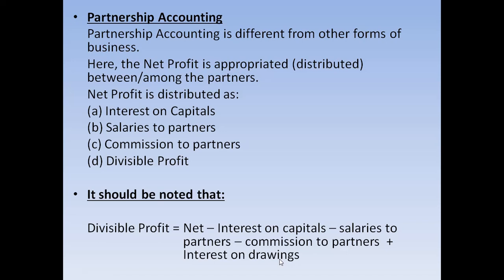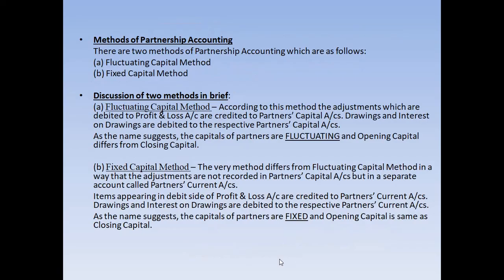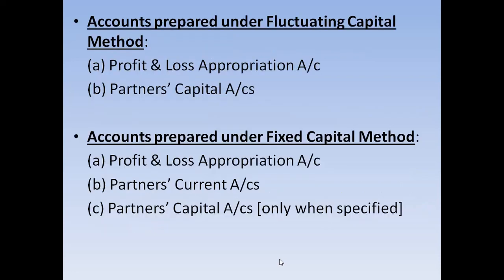So let us discuss the methods of partnership accounting. There are two methods: the fluctuating capital method and the fixed capital method. Under the fluctuating capital method, we prepare the profit and loss appropriation account and partners capital account. And under the fixed capital method, we prepare the profit and loss appropriation account, partners current account, and partners capital account also,